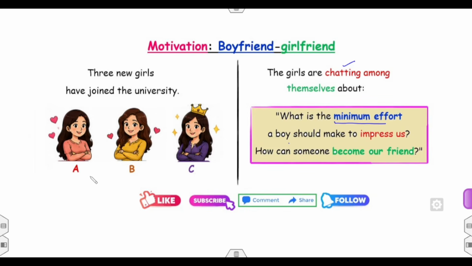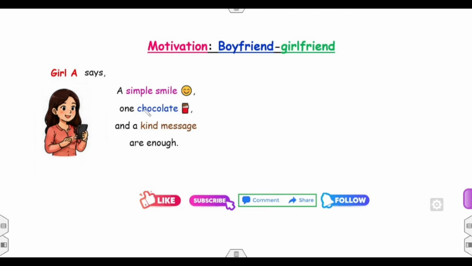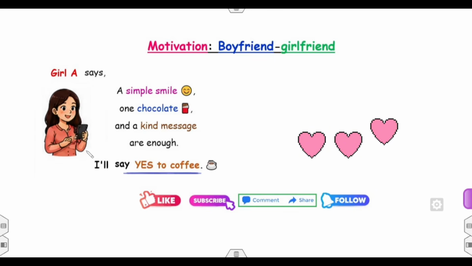Girl A simply says any boy who simply smiles, gives me one chocolate and kind messages is enough to impress girl A. So if any boy smiles at the girl, provides one chocolate and sends some small messages, then girl A is impressed. That means once you do the same thing, the girl will say yes to the coffee.